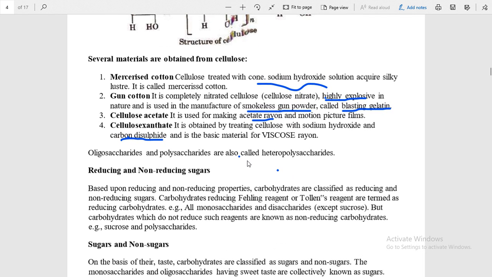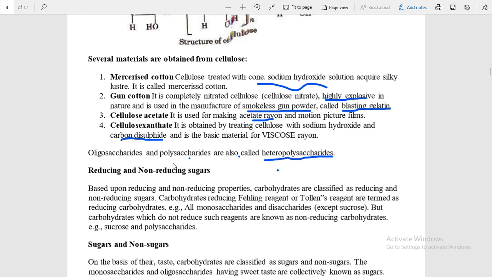This point is very important. Oligosaccharides and polysaccharides are also called hetero, while if the same type of monomer is there, you can call it homopolysaccharide. Here oligosaccharides and polysaccharides are mainly heteropolysaccharides.